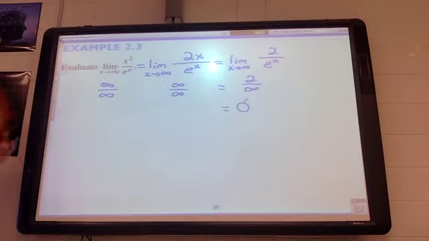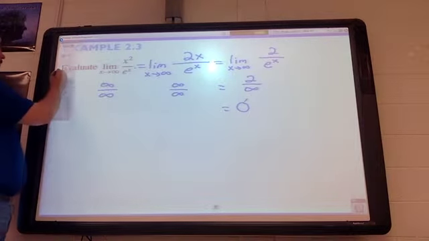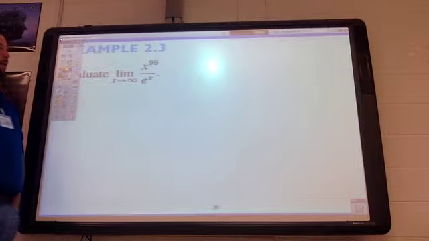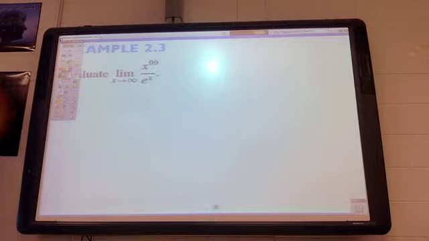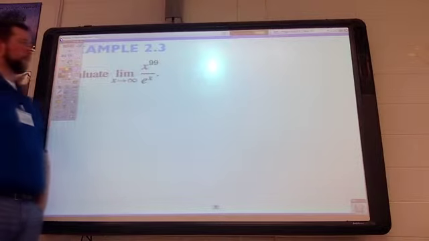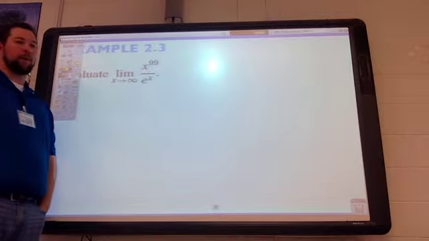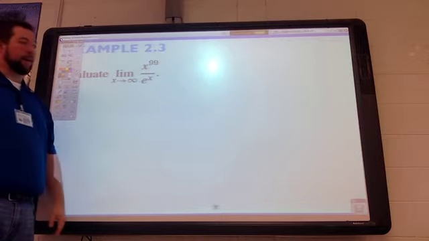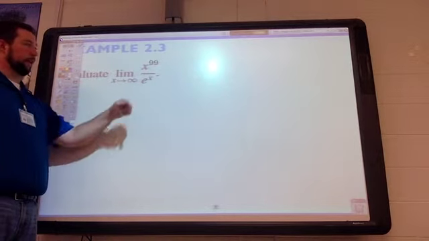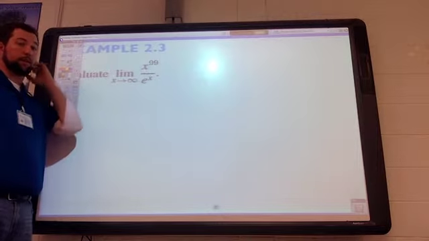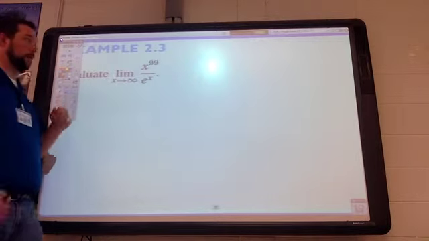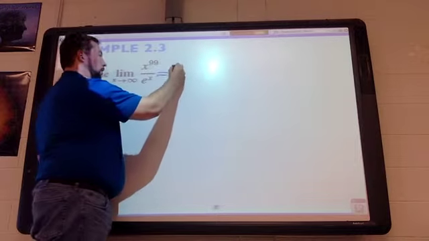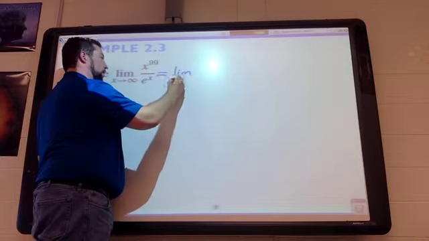Not too bad. We just have to use L'Hopital's rule twice. All right, I changed up example 2, 3 to make it a little bit harder on us. We have the limit as x approaches infinity of x to the 99th power over e to the x. Infinity to the 99th power is really large. E to the infinity, still large. So, L'Hopital's rule.